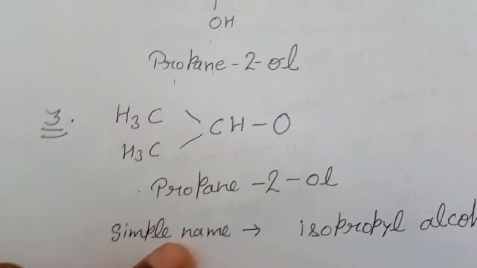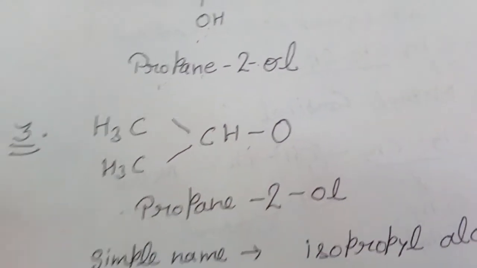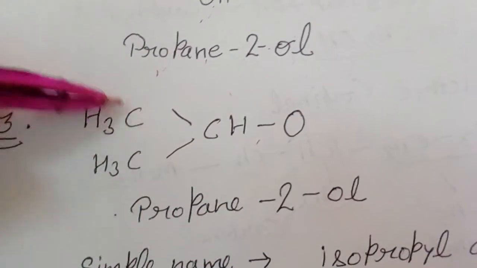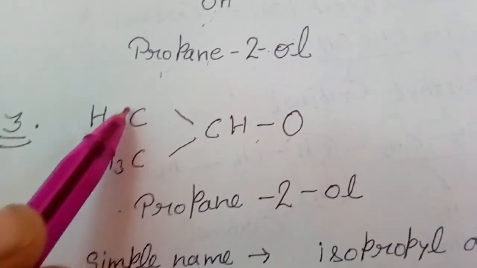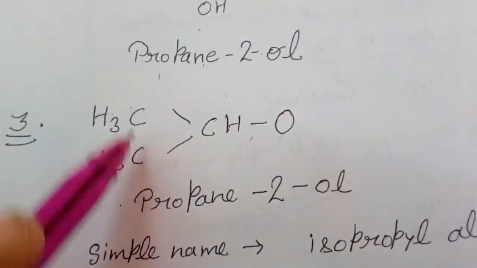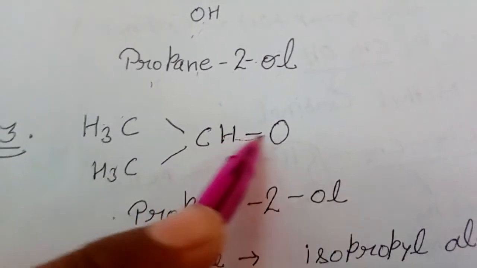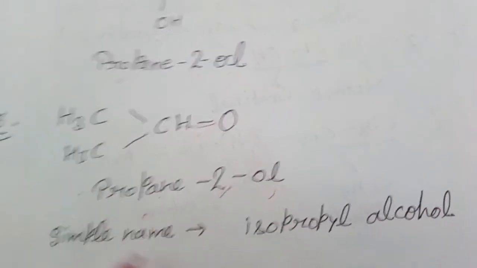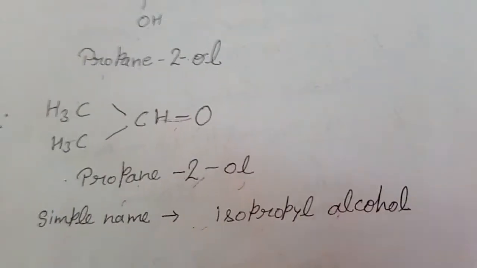Here is an example of a secondary alcohol, CH3CHOHCH3. In the last video I told you secondary alcohols are like this. Then we will count from here 1, 2, 3. Then it is propane, on the second carbon is OH, propan-2-ol, and the simple name of this alcohol is isopropyl alcohol, in the common system. I think you all have understood this.